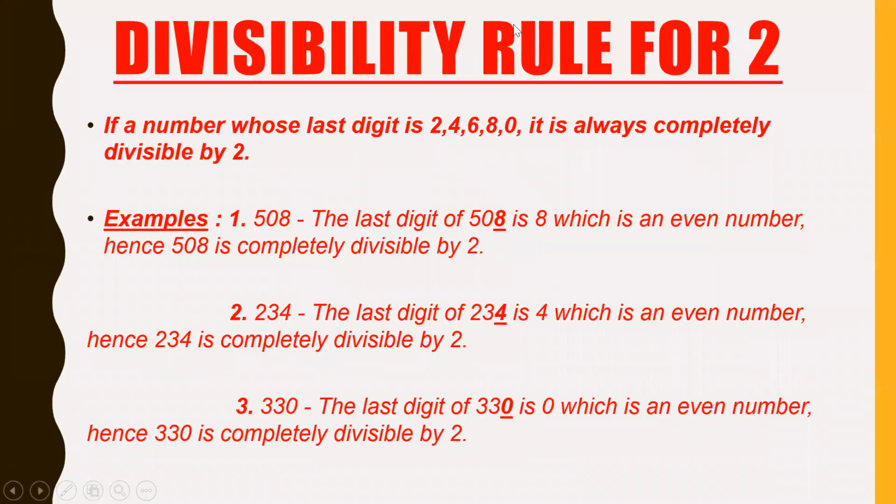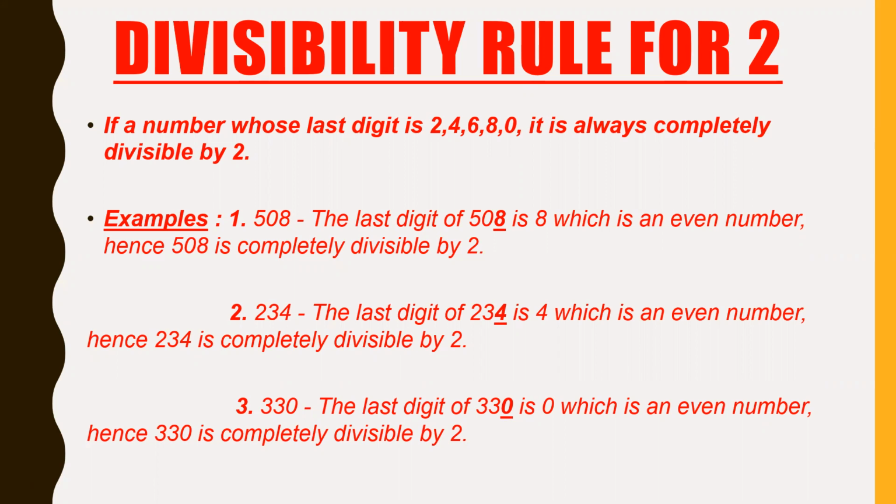Divisibility rule for 2. If a number's last digit is 2, 4, 6, 8, 0, it is always completely divisible by 2. This means that if any number's last digit is an even number, that is 2, 4, 6, 8, 0, that number will be divisible by 2.